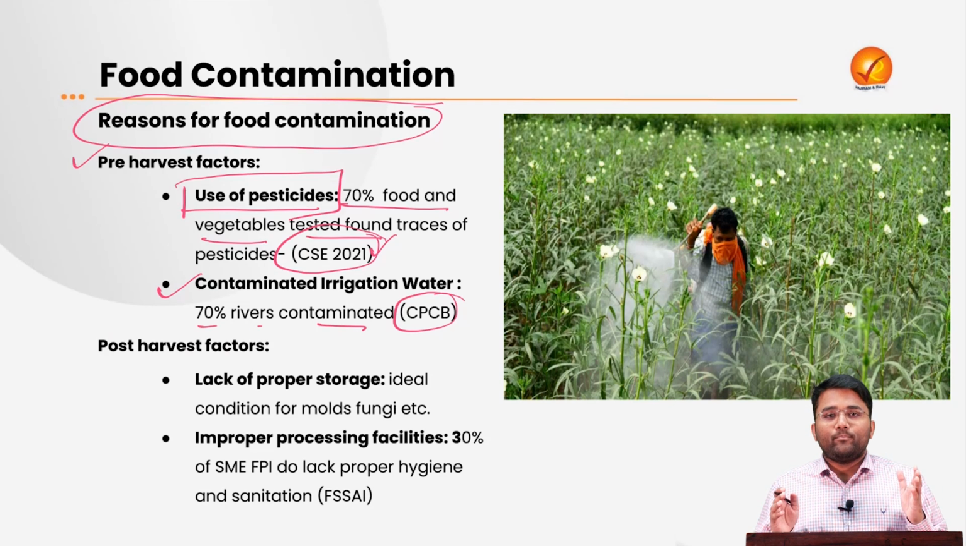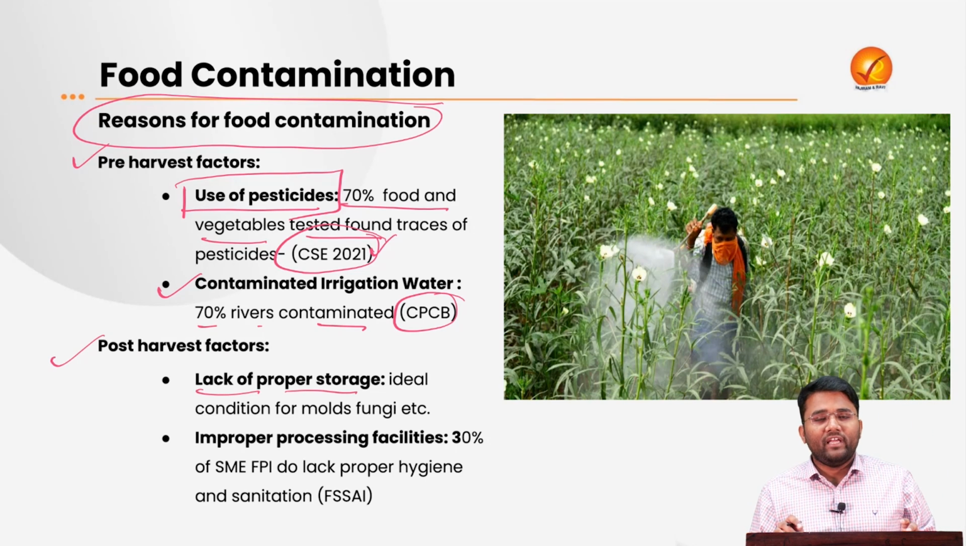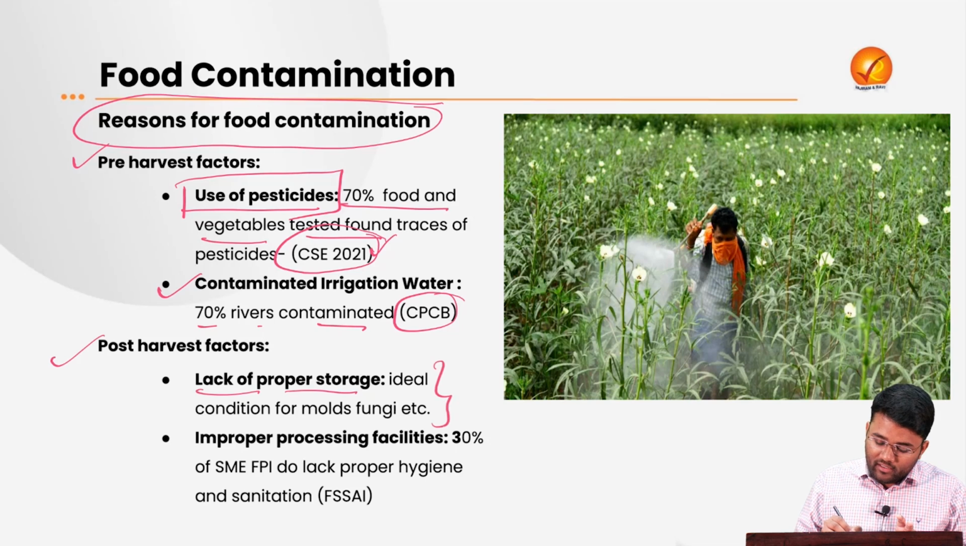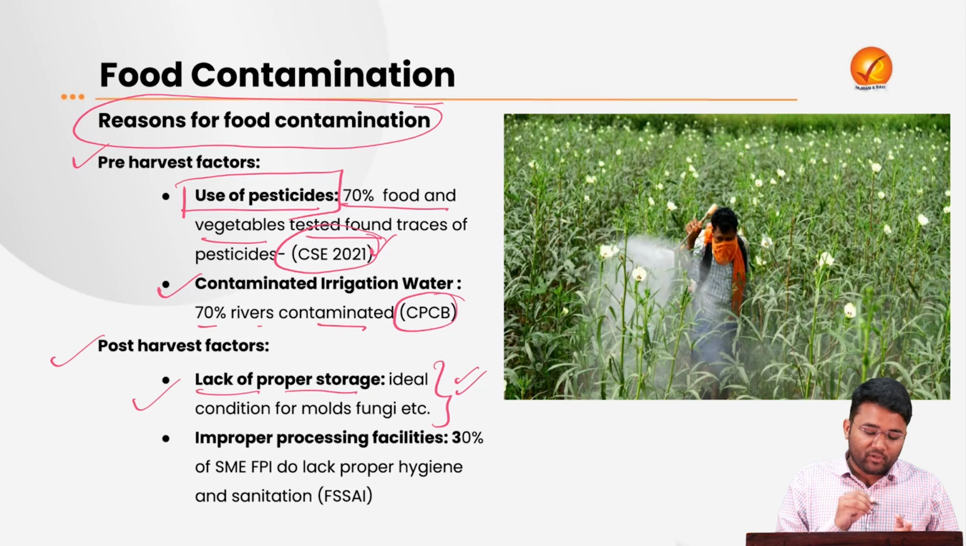Now, we will look into the post-harvest factors. First is lack of proper storage facilities. When proper cold storage facilities are not available, it leads to post-harvest losses. According to some estimates, almost 30% of India's production is lost due to lack of proper infrastructure facilities. And when there are no proper facilities for cold storage, etc., this provides ideal conditions for fungal infection and mold infections, and that is one of the reasons for food contamination.